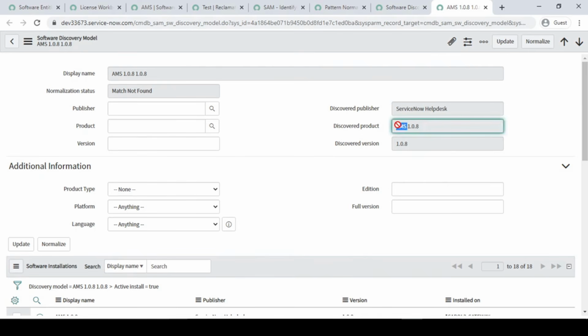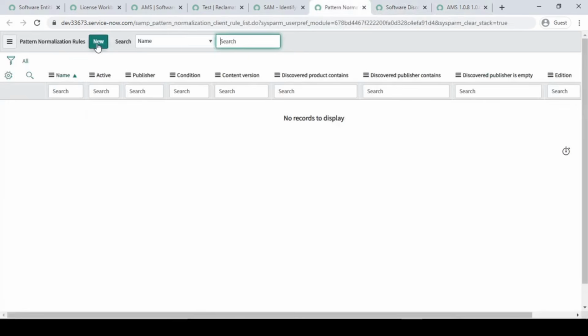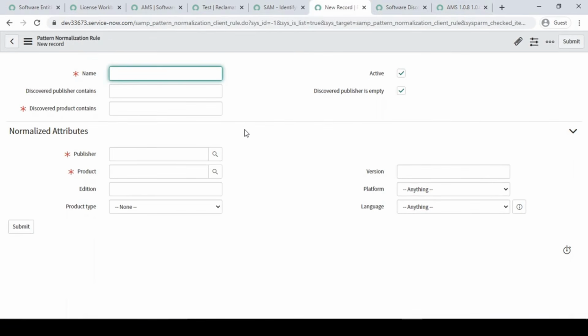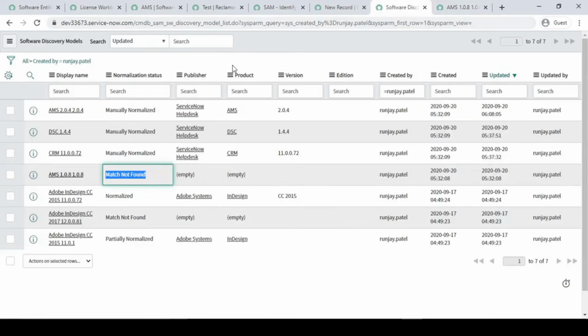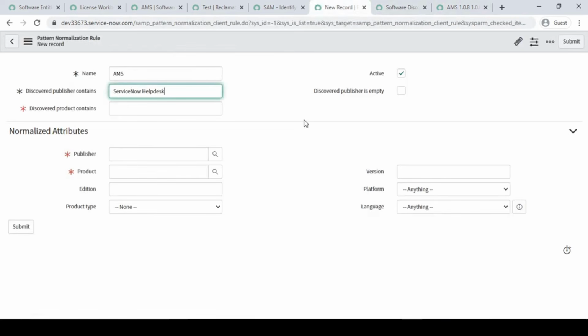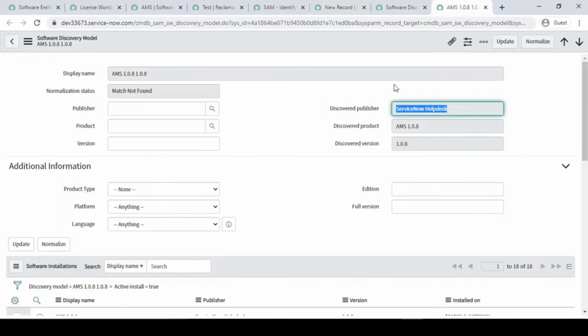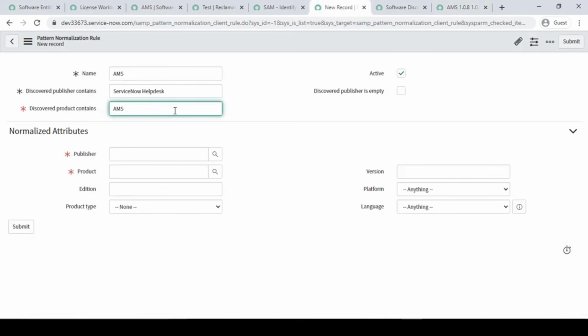We don't want to do it manually, so that every time we can run this rule and it will get normalized. This is for only AMS. Discovered publisher contains ServiceNow help desk, and discovered product contains AMS. So this is our selection criteria.